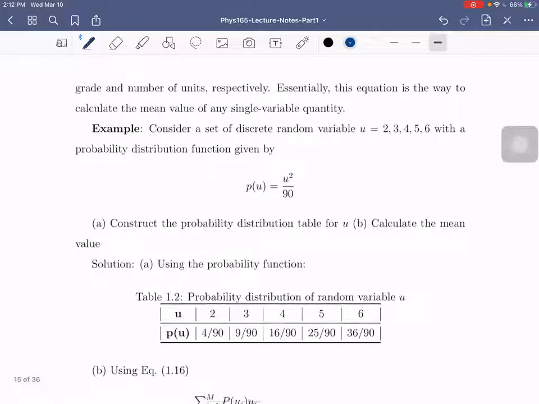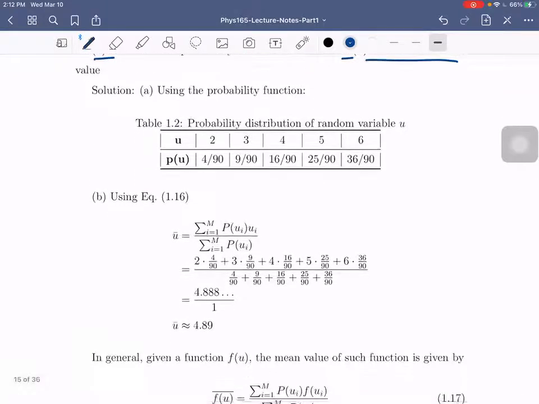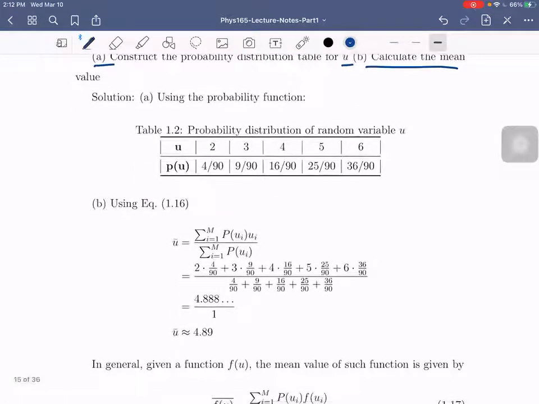Ngayon, example, if you have a number of discrete variable, let's say U is equal to 2, 3, 4, 5, 6. And of course, the probability distribution is given by this particular function. We have P of U is equal to U squared over 90. Ngayon, una, let's construct the probability distribution table for U and then calculate the mean value. All right? So, para makuha natin yung probability distribution, all we have to do is to create this table. So we have all the values of U on this row. Okay? And then the values of P of U, this one.